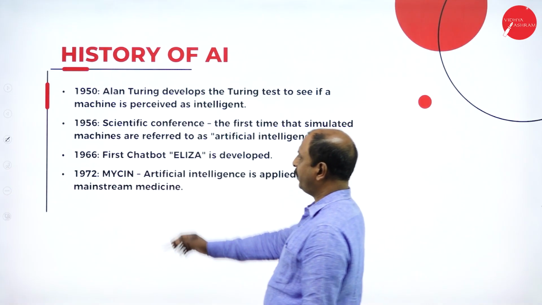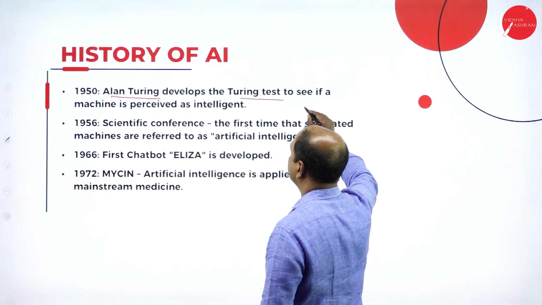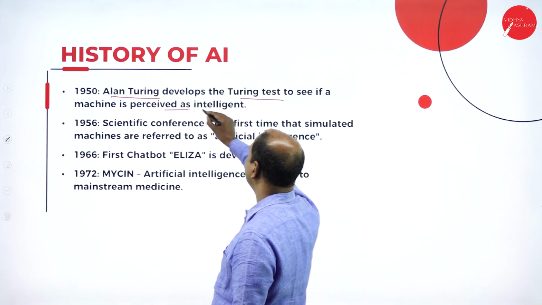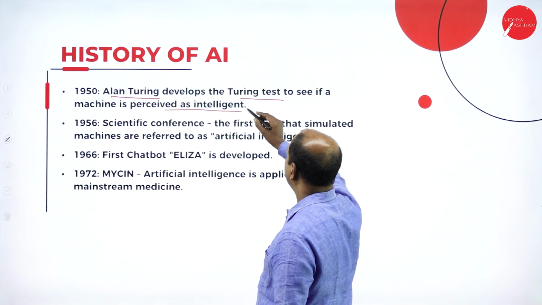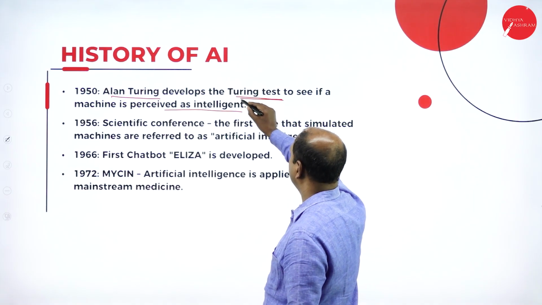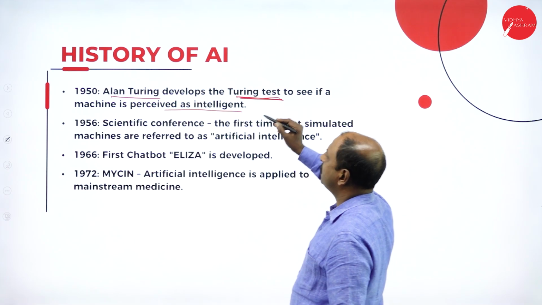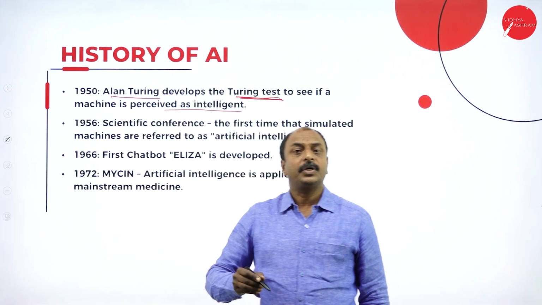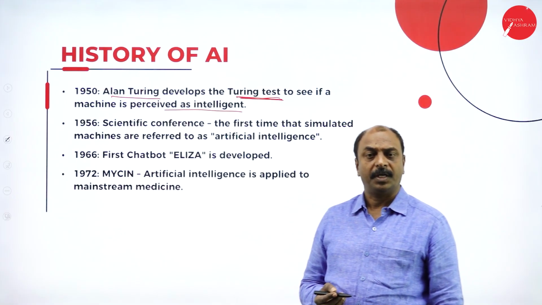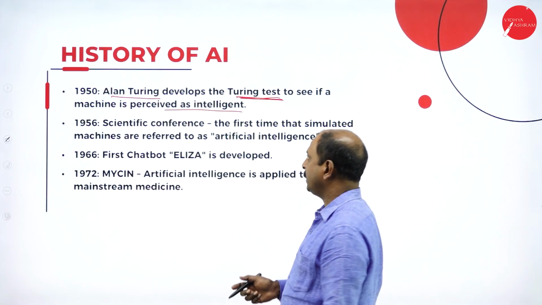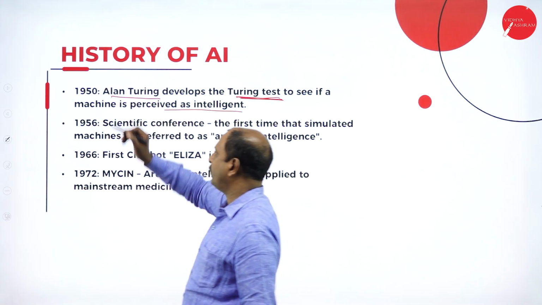Now, in 1950, Alan Turing developed the Turing test to see if a machine is perceived as intelligent. So in 1950, Alan Turing developed a test called the Turing test. What is the Turing test? It is used to check the capability of a machine. Does it think like a human being, or can it work like a human being? So that is the Turing test. It was conducted in 1950.